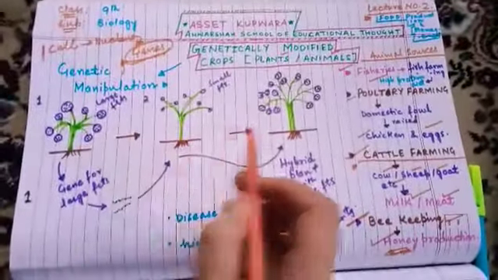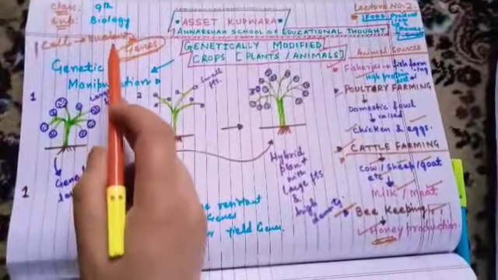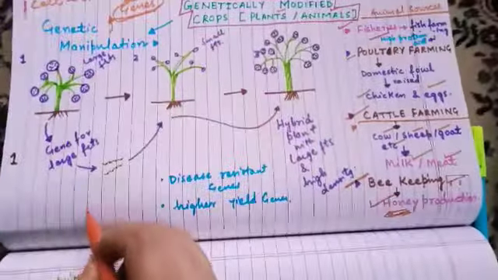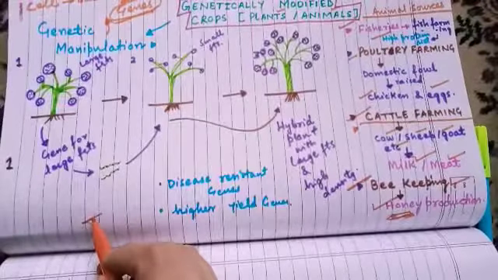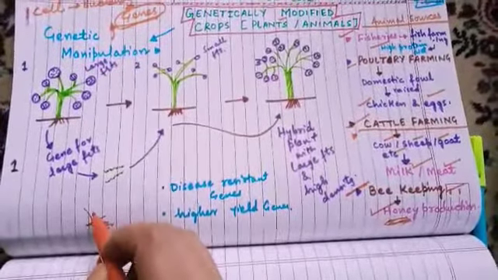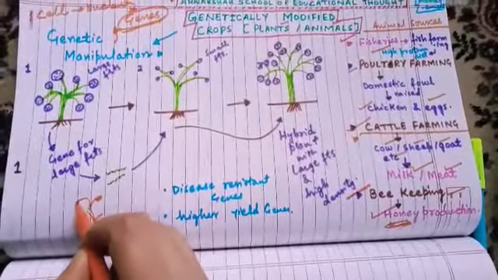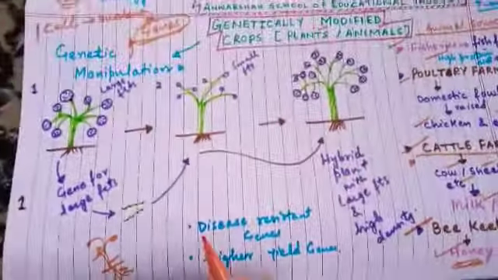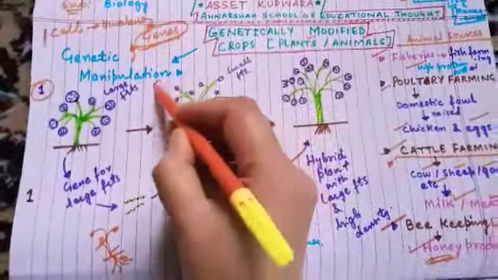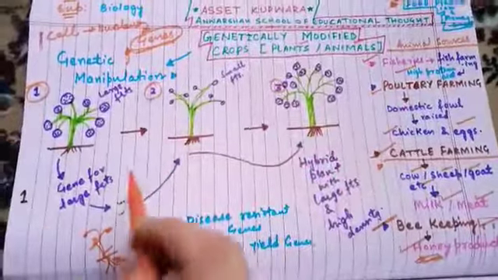Likewise, plants are also life forms. They are also made up of cells. Their cells also have a nucleus, and their nucleus has genes for different characters. For example, a plant has roots. There are different genes for the development of roots, for what type of roots there are, for stem development, for fruit development, and for branch development. Now, what happens if there is plant 1? Remember, this is the concept of genetic manipulation. You will understand better by these diagrams.